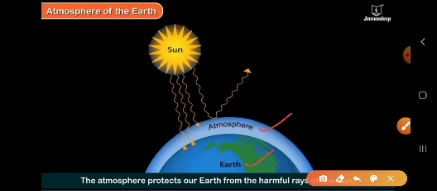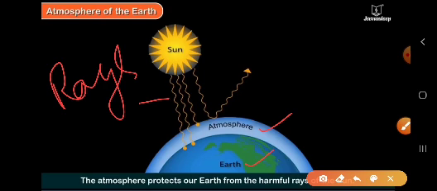So children, here we can see these are the rays of sun. These rays are able to reach the surface of earth, but there are some rays which are coming till the atmosphere and going back. Why?